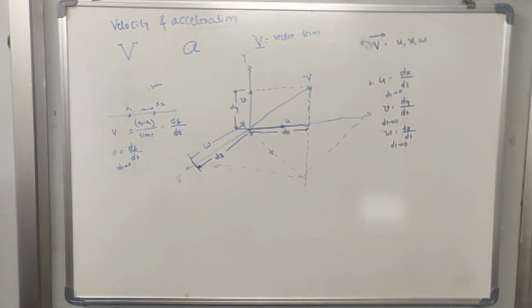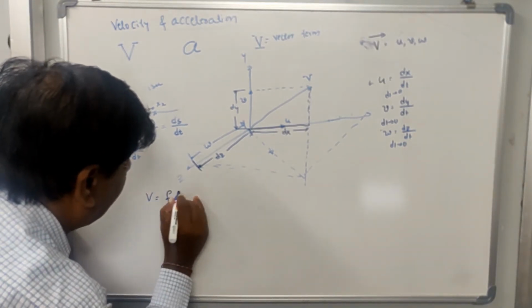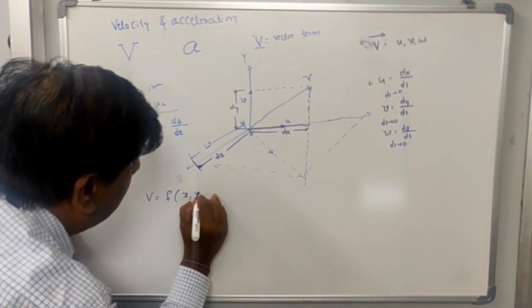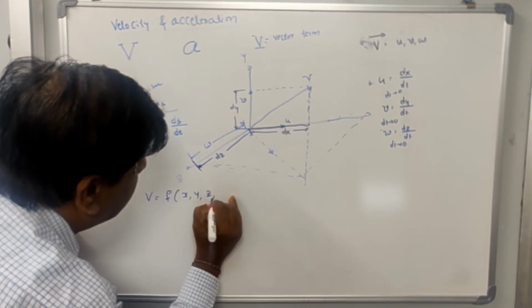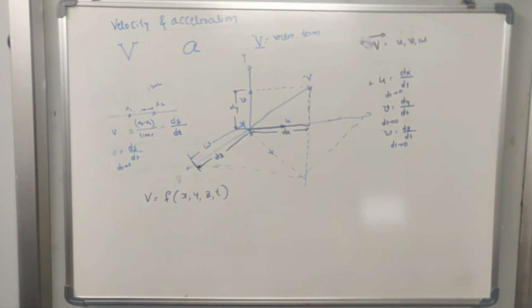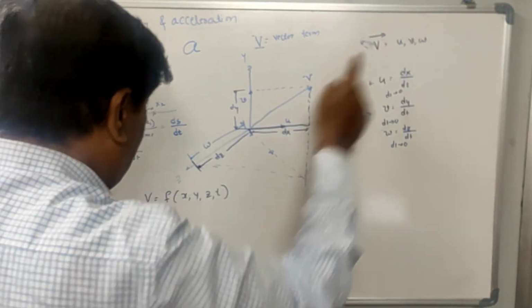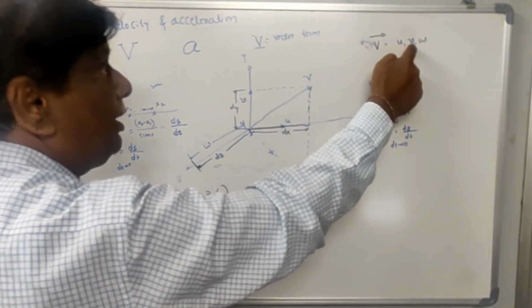Now what is V? V is a function of x, y, z and t, because V is a function of u, v, w.